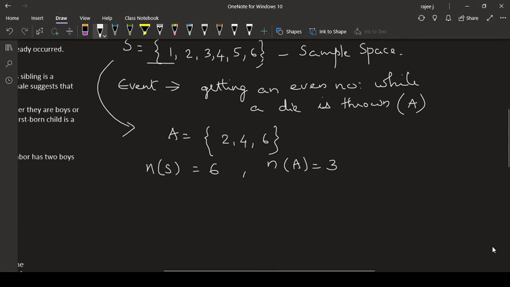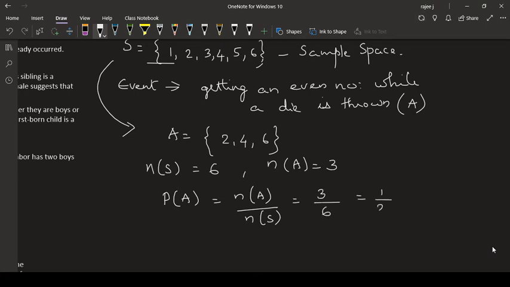By definition, the probability of A is the number of elements of A divided by the number of elements of S. So it is 3 by 6, which means 1 by 2.